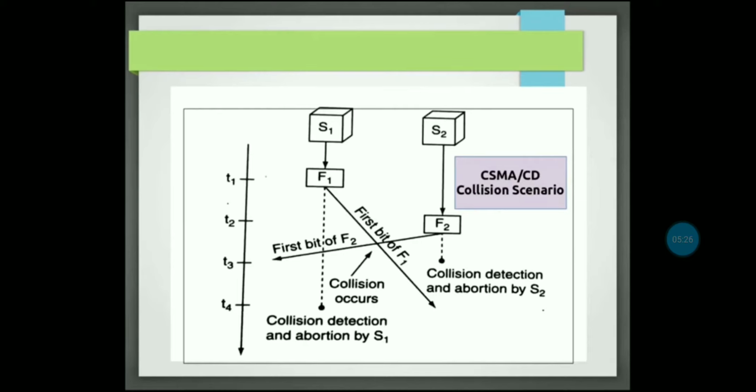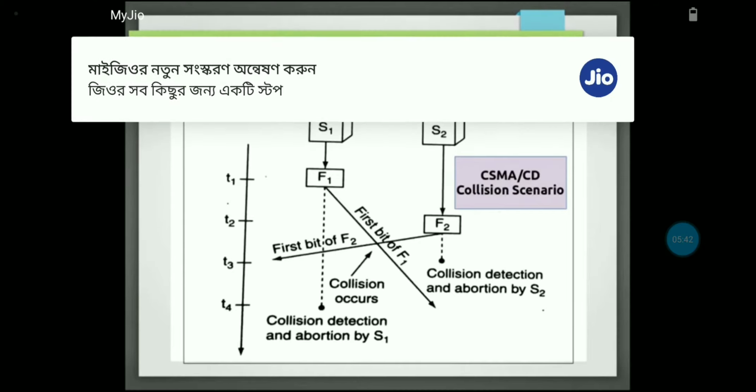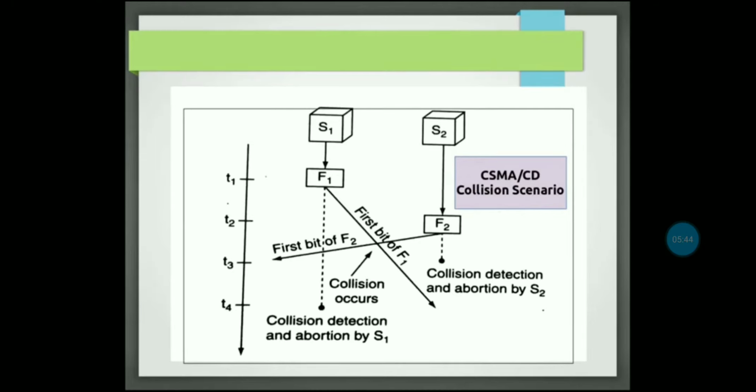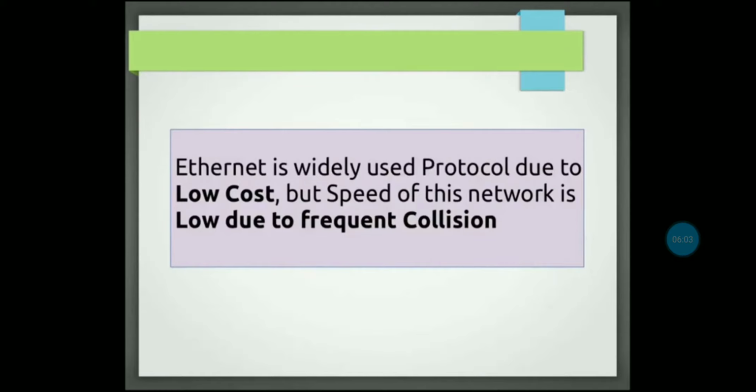S1 senses the channel at time T1, finds nothing there, and transmits. At time T2, S2 also wants to transmit, because at T2 there is no transmission visible yet. So after T2, the S1 frame is there and the S2 frame is also there, and that is why a collision will occur.